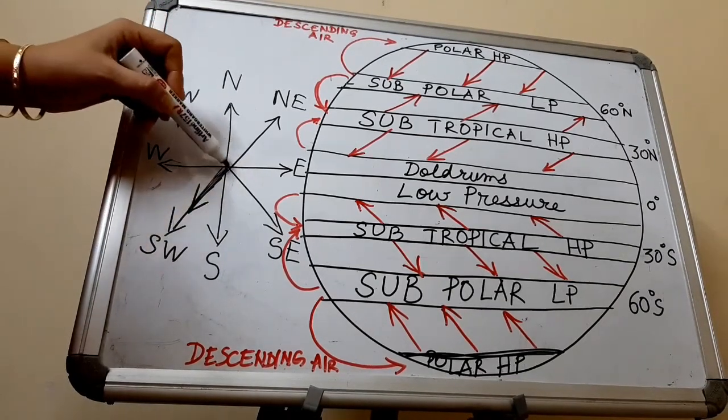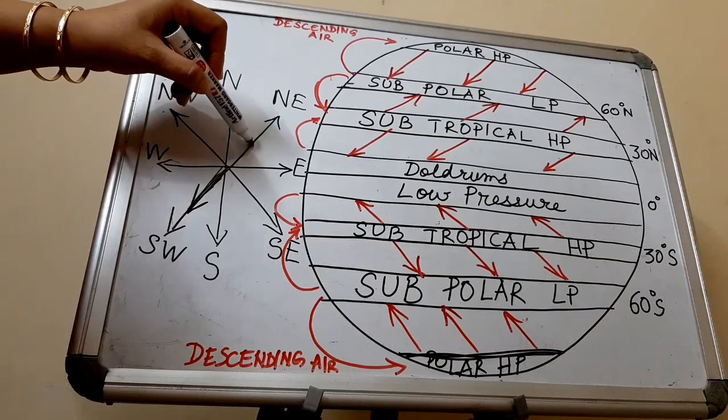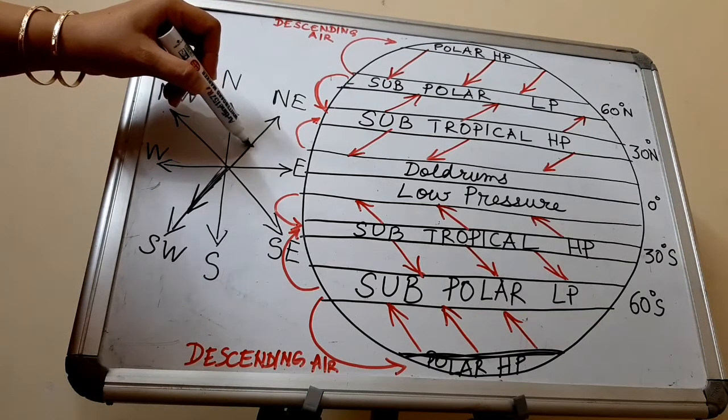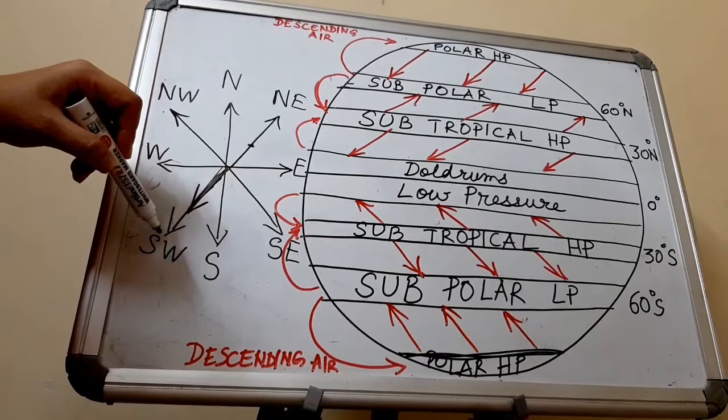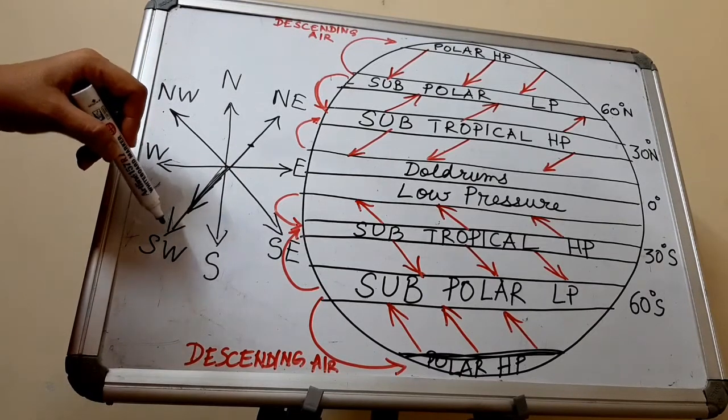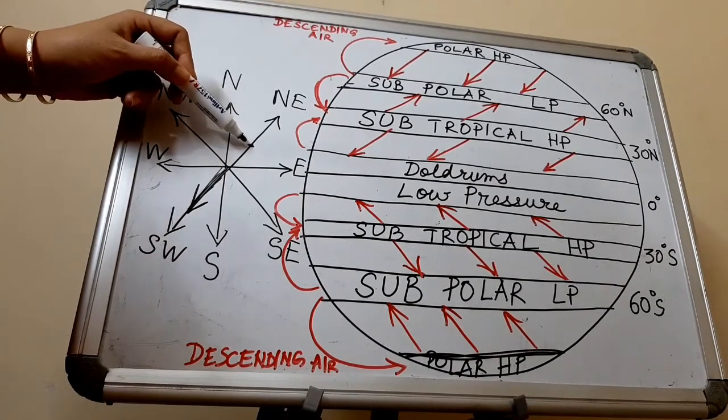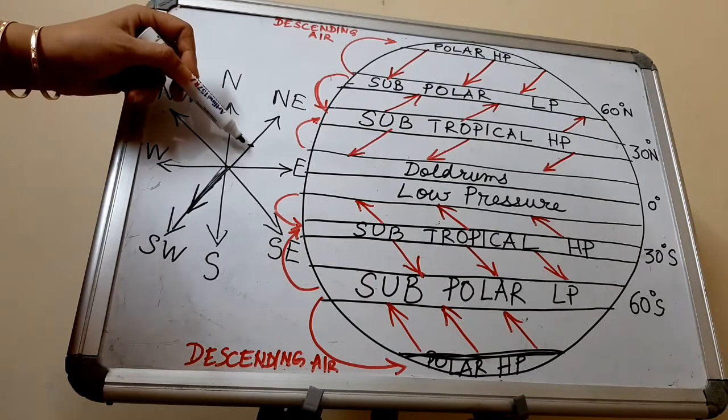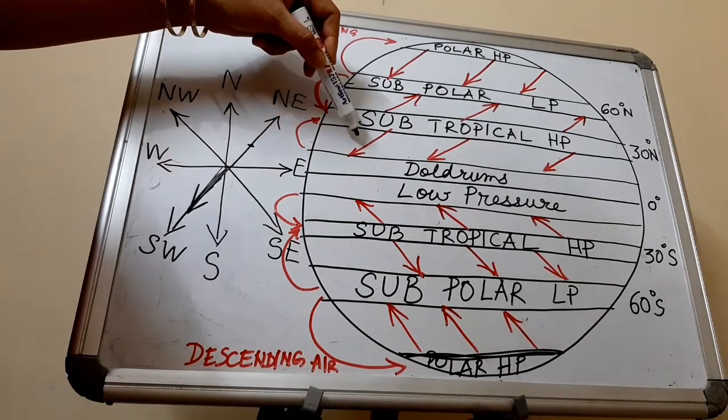But this wind has originated from the northeast, and from northeast it is blowing towards southwest. So since it has originated in the northeast, it will be called the northeasterly wind.